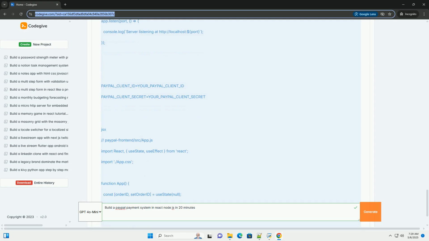State management: for a more complex application, consider using a state management library like Redux or Context API to manage the order ID and other relevant data. PayPal SDK documentation: refer to the official PayPal JavaScript SDK documentation for more details on customization options, advanced features, and best practices. https://developer.paypal.com/sdk/js/reference.